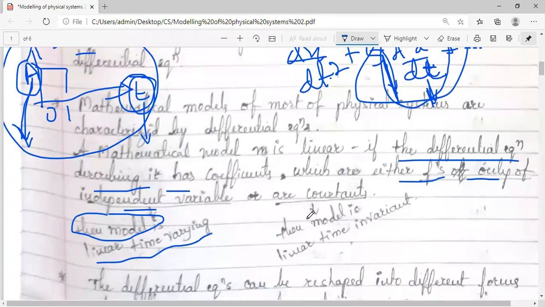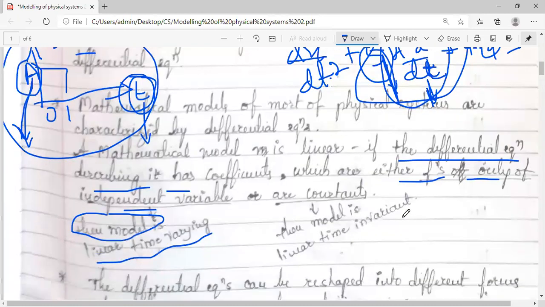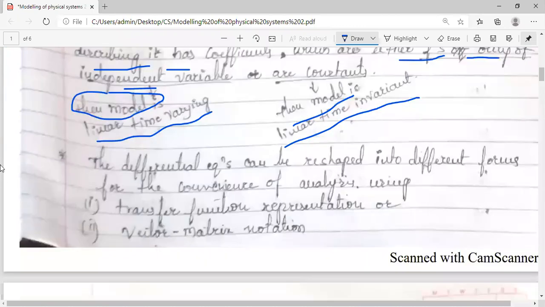However, if it has simply constant terms, like this I had written, plus 4 is equal to, which is a constant term, and the differential equation involves only such things, then the model is said to be a linear time invariant model. This is just for your knowledge.